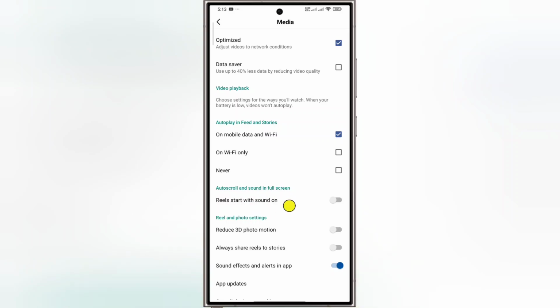And here you can see restart with sound option. Enable this option. By this way you can easily solve your problem.